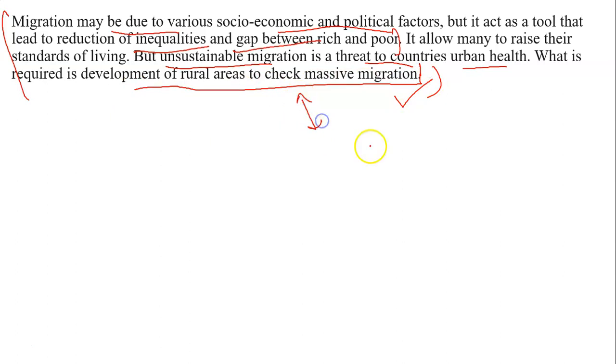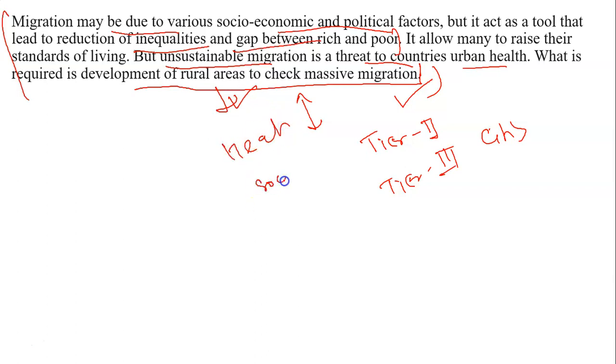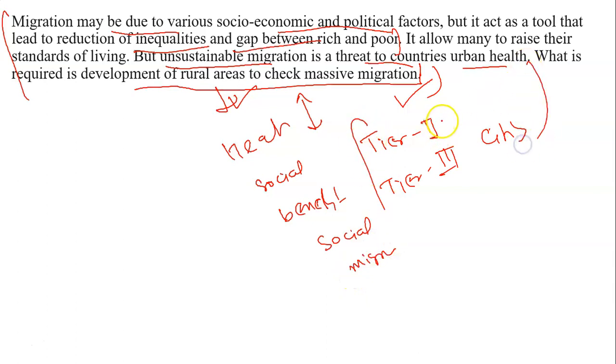The government is developing tier 2 and tier 3 cities. Why? Because they are stopping the migration, because unsustainable migration is going to create the problem of health, social benefit and social security for the migrants. So development of these tier 2, tier 3 and tier 4 cities is the necessity of the hour.